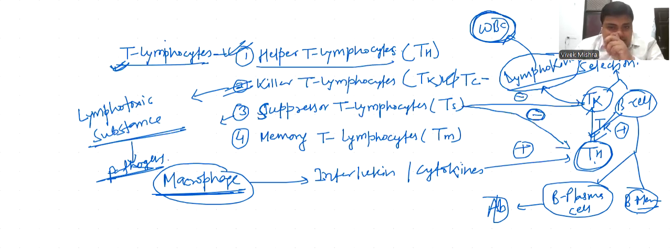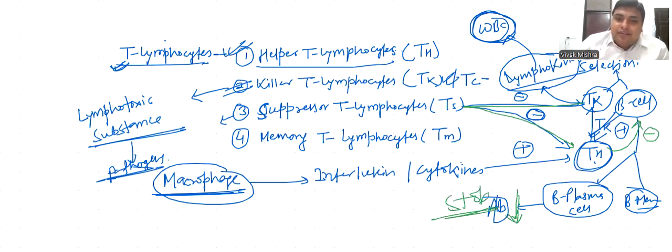Suppression of T helper cell again suppresses the B cell and production of antibody stops.